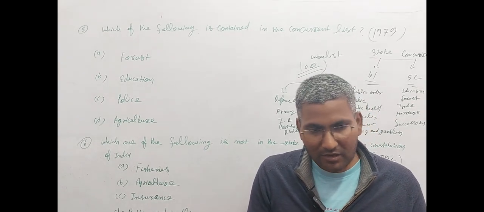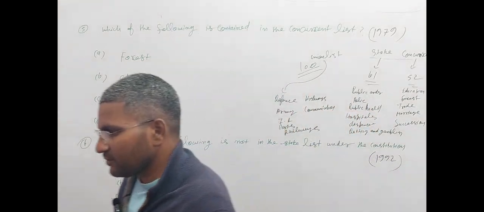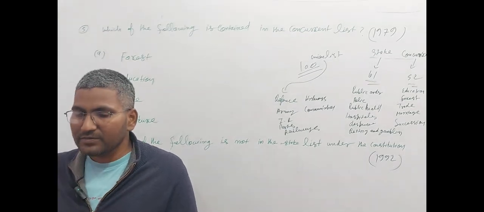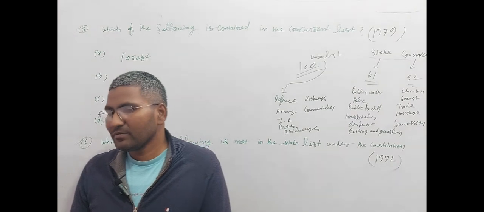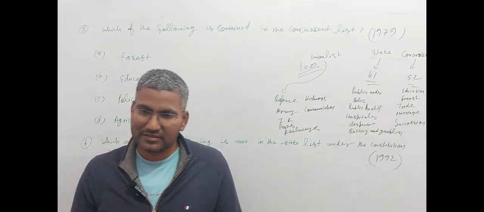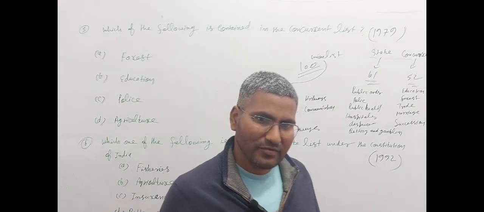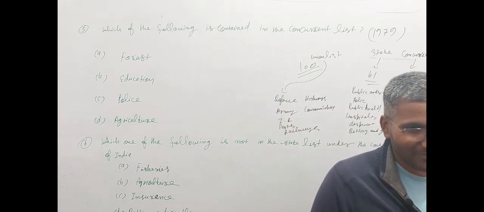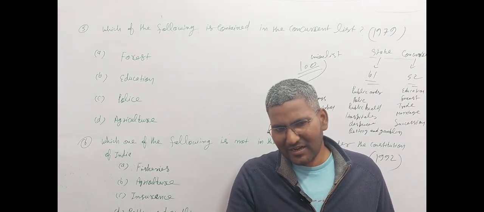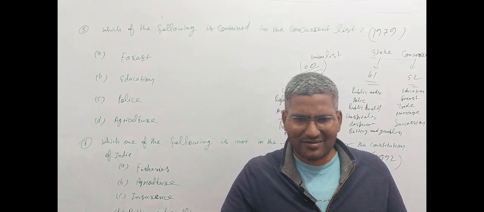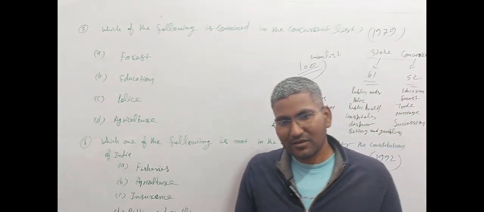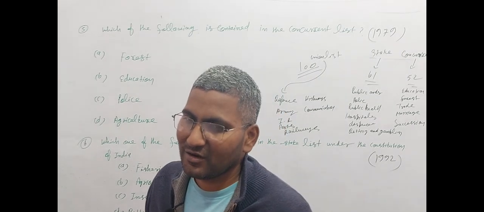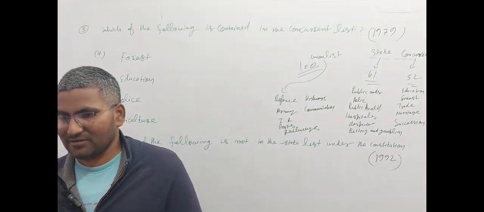But in a controversial position, the law of the center will be valid and the state's law invalid. Are you getting it or not? So in India there is a federal structure, but the unitary structure is more visible in India.